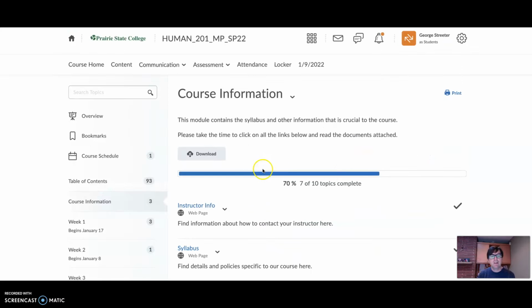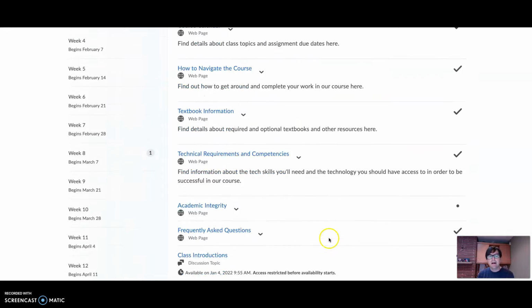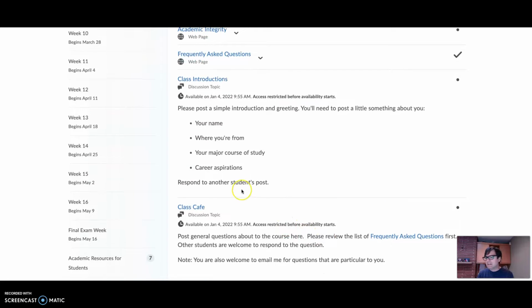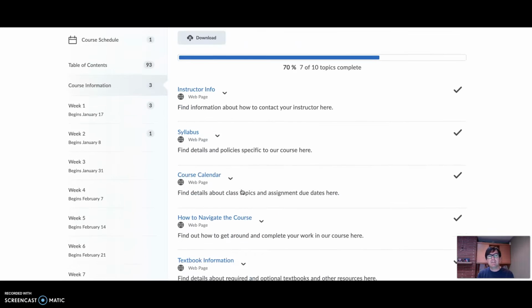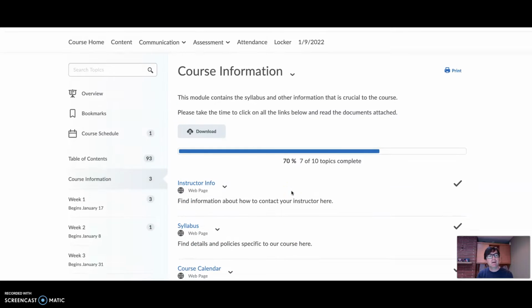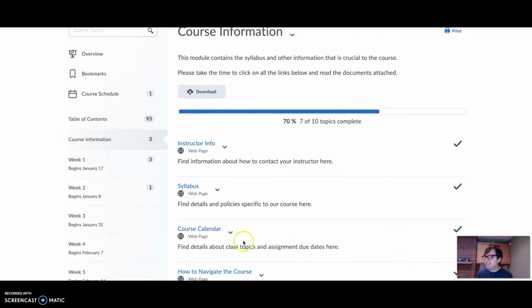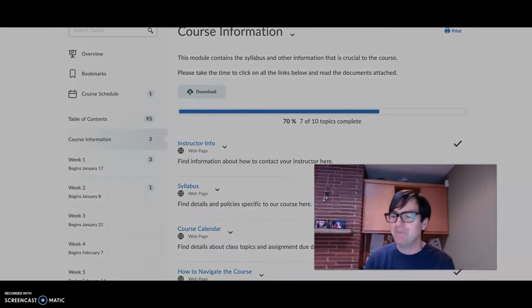I will also include a virtual office hours link here in the course information, so that you have a direct link to Calendly and don't have to get it through the syllabus. All right, I think that's it.